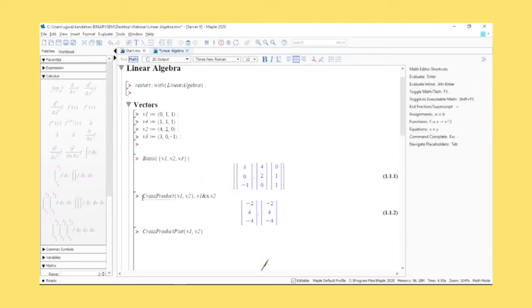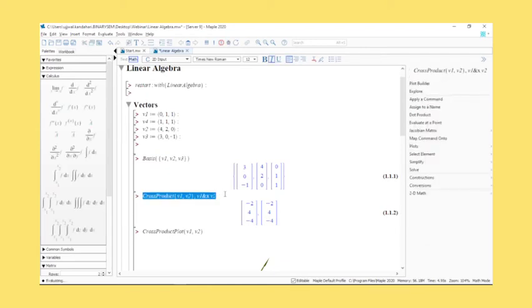There are a couple of ways to get cross and dot products. One is the cross product function, or you can use the shortcut: enter the variable that you've defined, then x as the keyboard shortcut, and enter the other vector. You can see both outputs are similar.